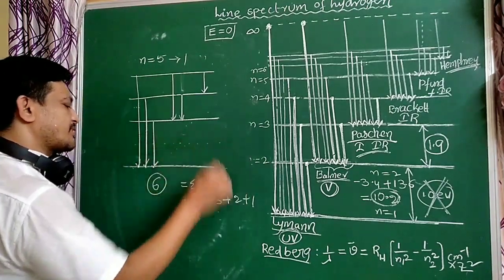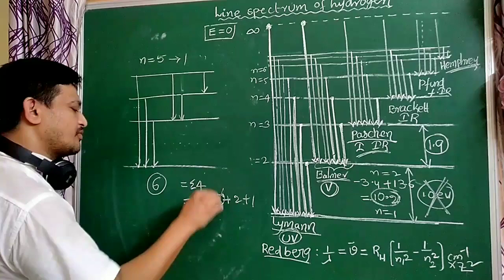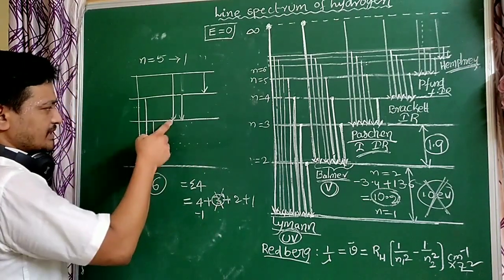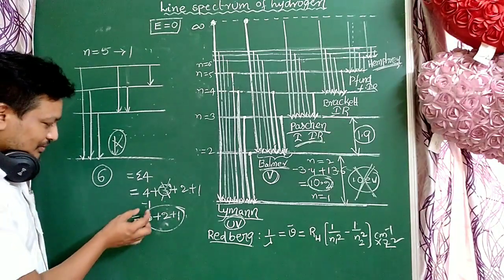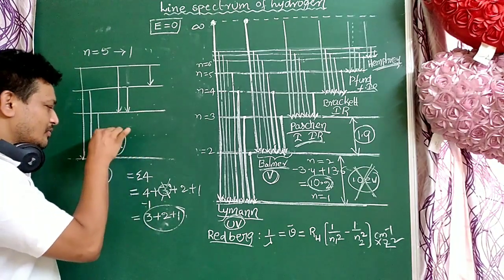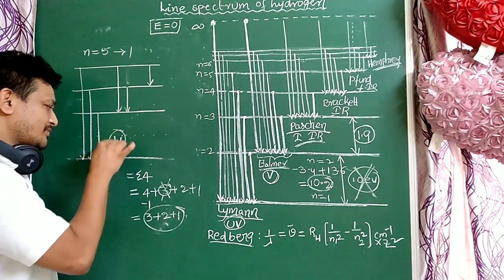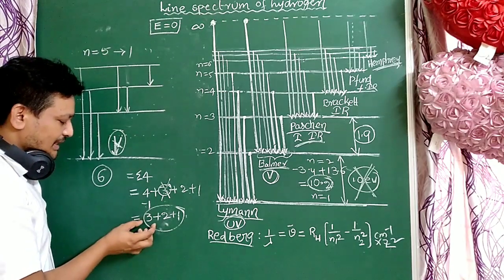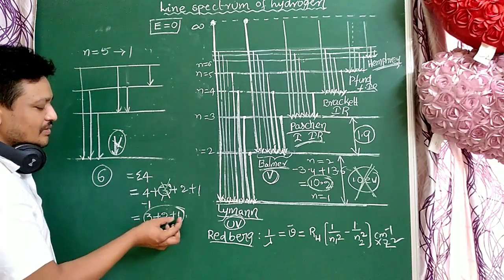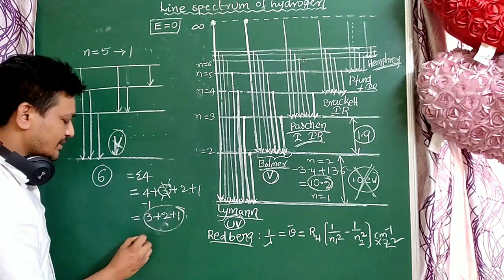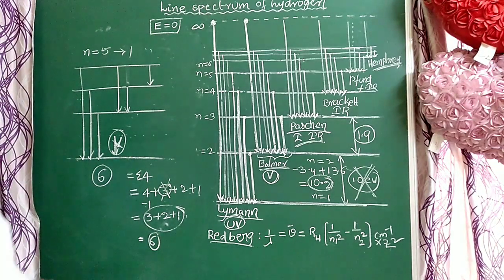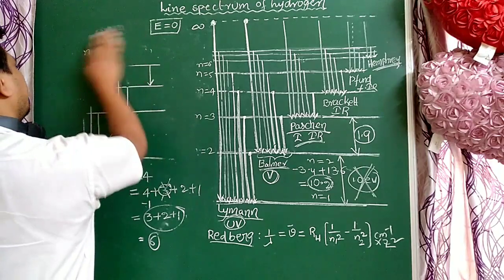Which orbit is absent here? The second orbit is absent, so remove that, and also remove 1 from the Lyman lines. Why? Because here the 2 to 1 line is not there, it is absent. That's why 3 Lyman lines are formed, 2 Paschen series, 1 Brackett series. Total lines are 6. This is very important. Next I will explain one more important model.